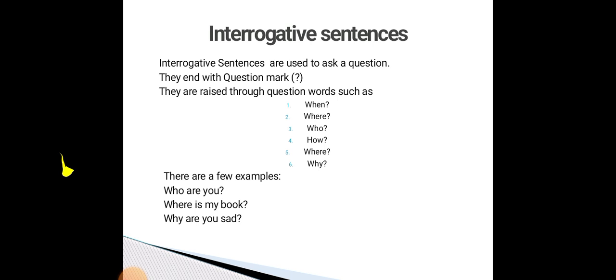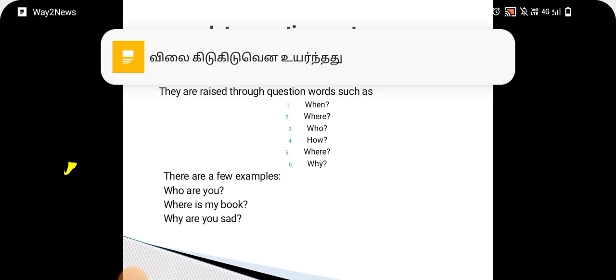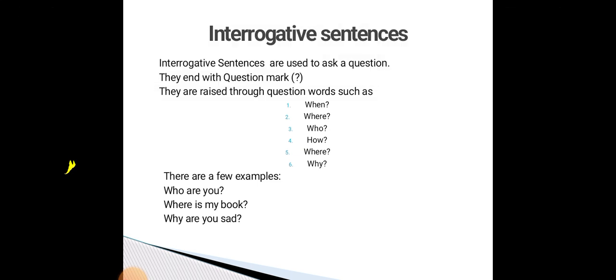Next we can see the type interrogative sentence. Interrogative sentences are used to ask a question. They end with a question mark, and they are raised through question words such as when, where, who, how, why. Mainly the WH questions come under interrogative sentences. Why? Because an interrogative sentence is nothing but asking a question.